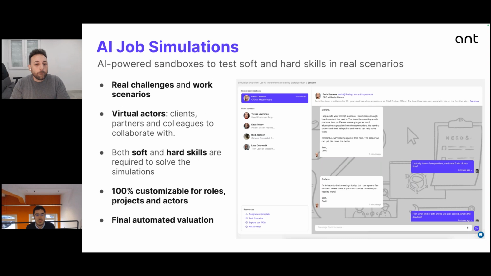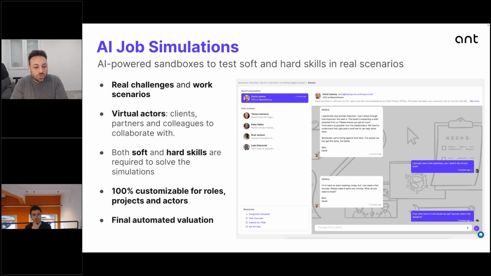So speaking about job simulation, as Stefano said, today we wanted to show you and have a deep dive of the job simulation feature of our platform. And if I have to give you an idea about what we have behind that feature of Anthropos, think about this. We use AI-powered sandboxes where you can easily test soft and hard skills in real scenarios.